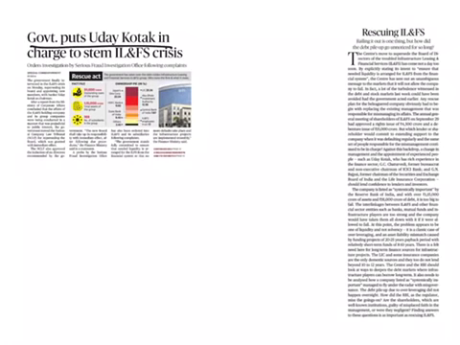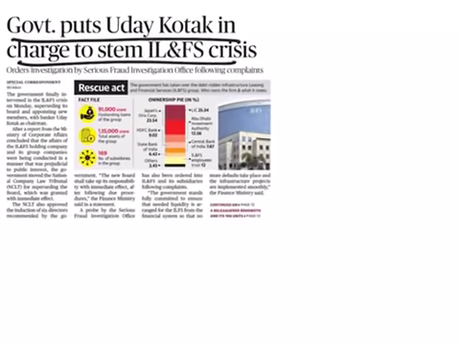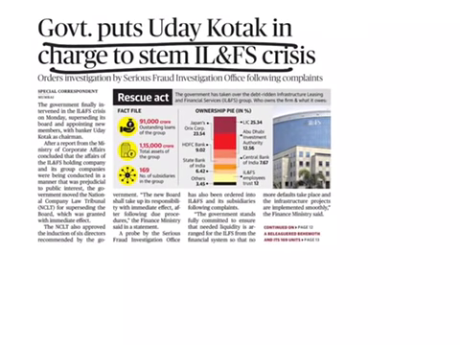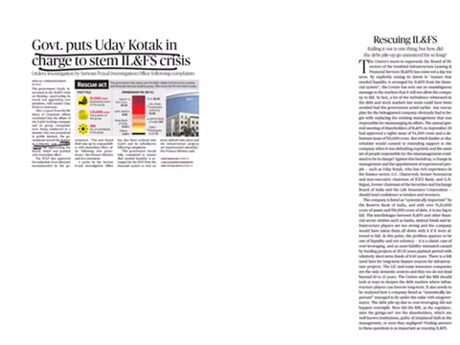Government puts Uday Kotak in charge to stem IL&FS crisis. Here in this we have to discuss what is this National Company Law Tribunal. Firstly, this topic comes under GS paper 3, Indian Economy.